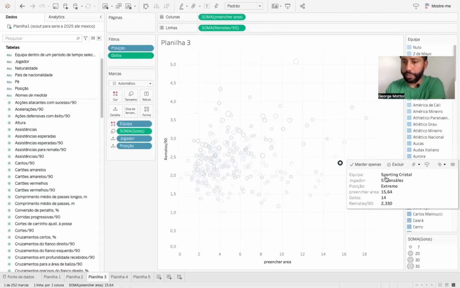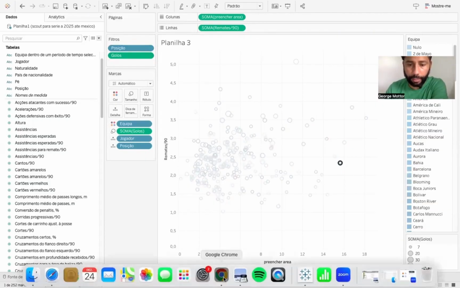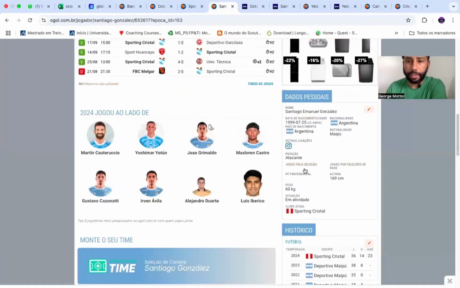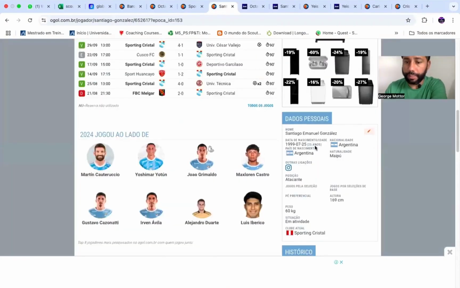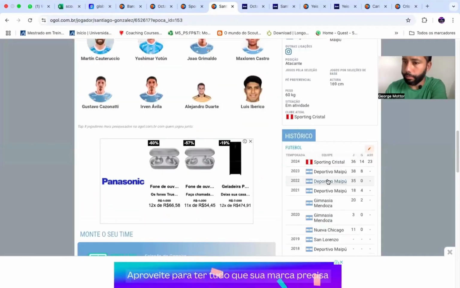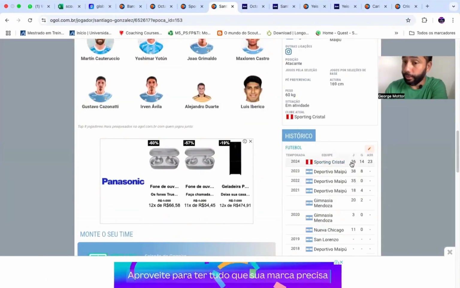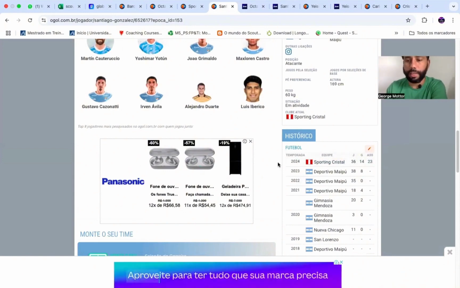And that was this one from Sporting Cristal, Gonzalez. We're going to look at it here fast. Gonzalez here from Sporting Cristal. He's an Argentine player, 25 years old, who was playing in the B series of the Argentine Championship, went to Peru's A series. In 36 games, 14 goals, 23 assists. That's a very high number, okay? A number that makes you want to go check the video, see what he's got.